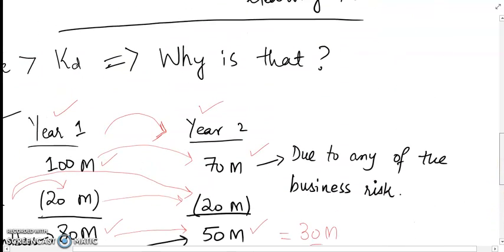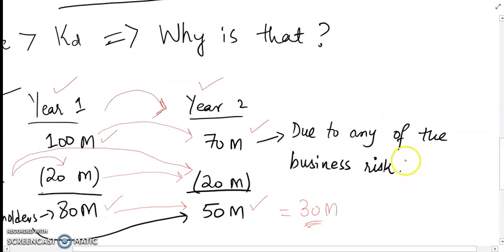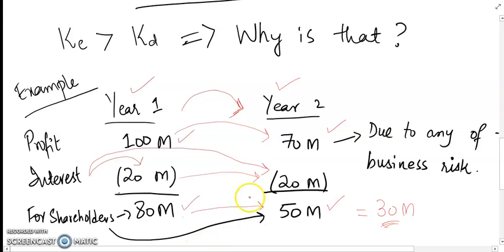So this was a short concept on risks and who bears those risks. We saw that it was the shareholders that ultimately had to bear the risk. So that is why cost of equity is higher than the cost of debt.